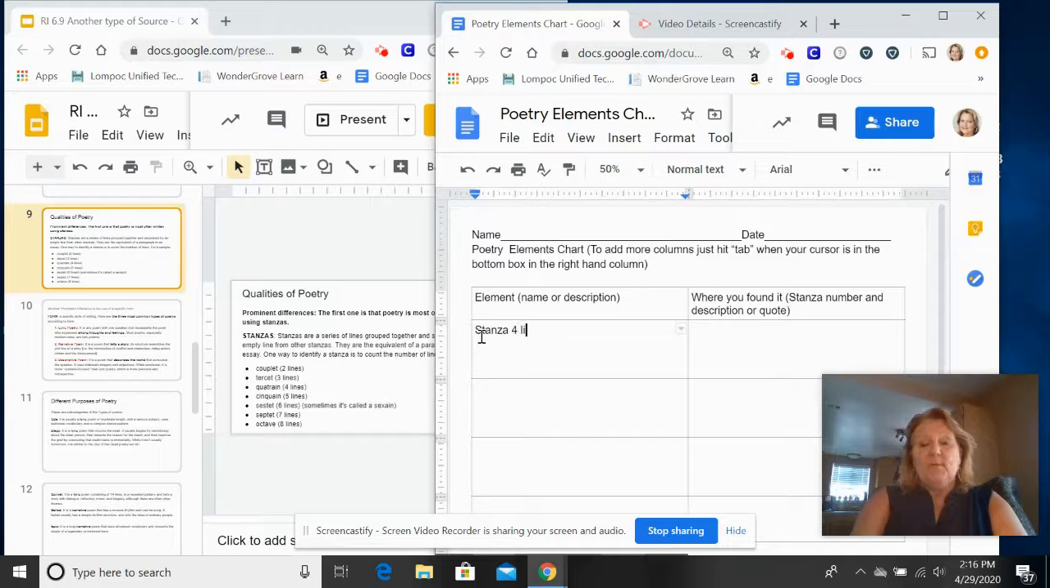So if it had 4 lines, that's a quatrain. So you're going to write that in here. And then you're going to list the name of the poem here because we did have 3 poems. The first one was called Dust Bowl. The second one was called The Dust Bowl. And then the third one had something to do with rain.